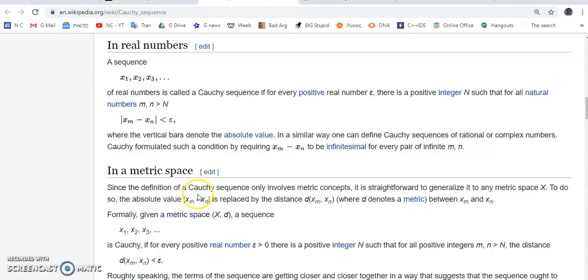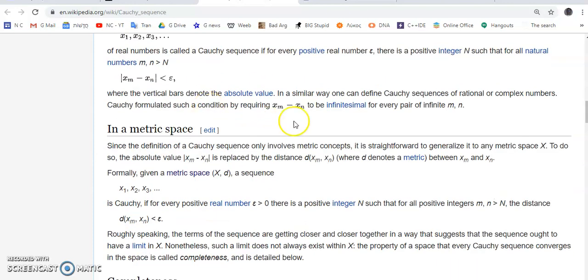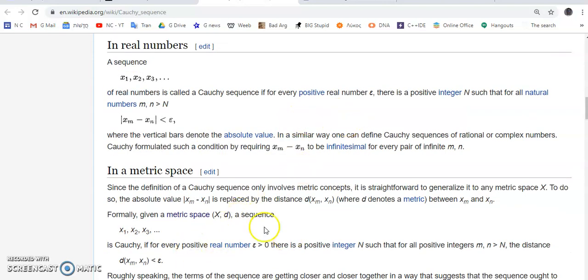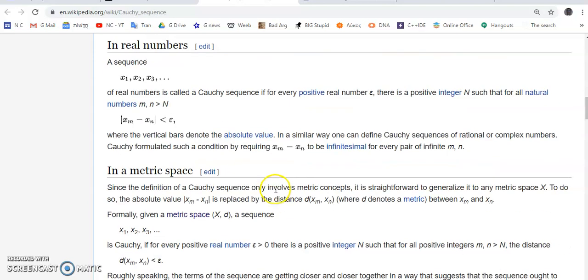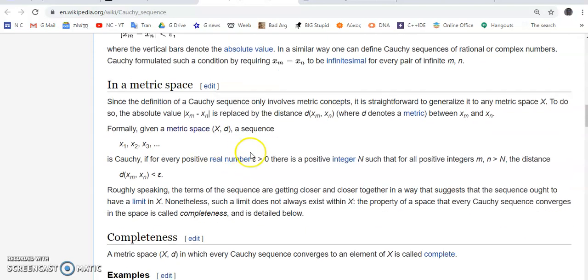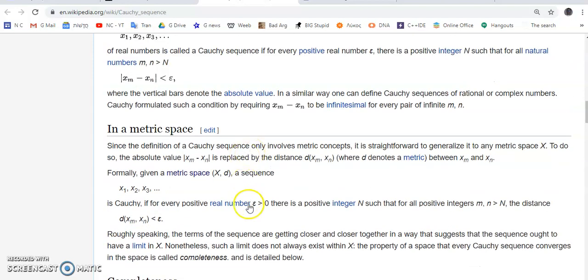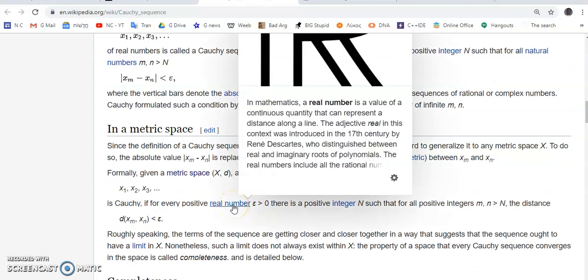Now, notice that in a typical big, stupid, or mainstream academia site, such as Wikipedia, these two sections here are essentially the same. All right, a metric space definition is not different from in the real numbers. And there is, according to the big, stupid, a difference, because they think that just because certain sequences don't converge within the rationals, that they must converge to something else. Well, nobody knows what that something else is, because if it's not a rational number, then we don't know what it is, and there is no such thing as a real number.